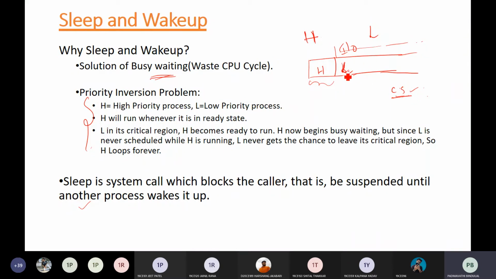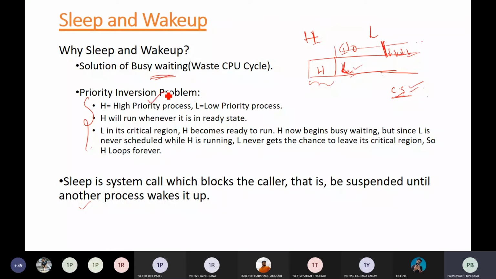Now meanwhile, when L is executing its critical section, H finishes its I/O operation and wants to execute on the processor. But that cannot be granted, because L is in its critical section, so you cannot grant the CPU to H. Here H has to wait.